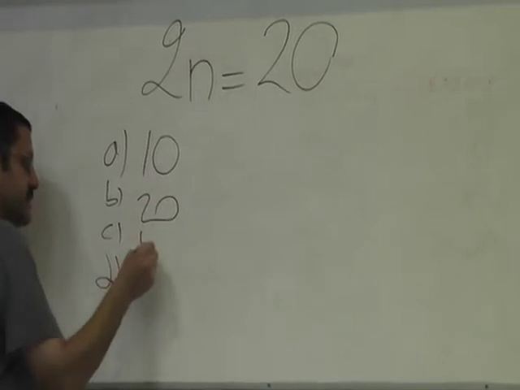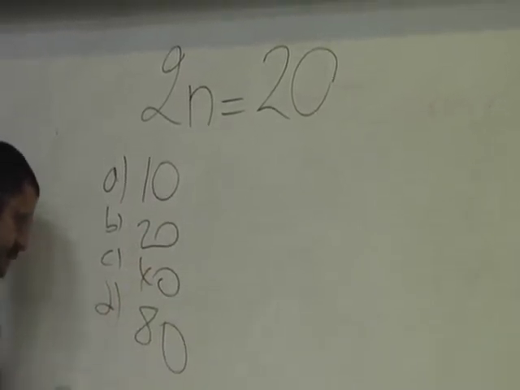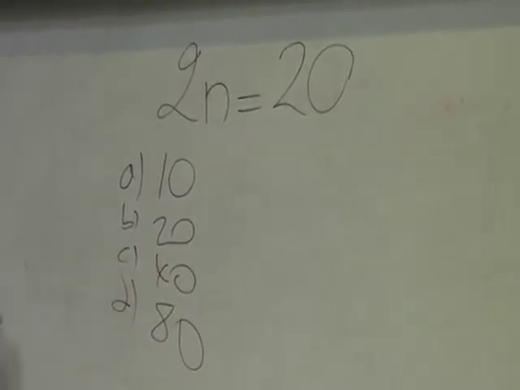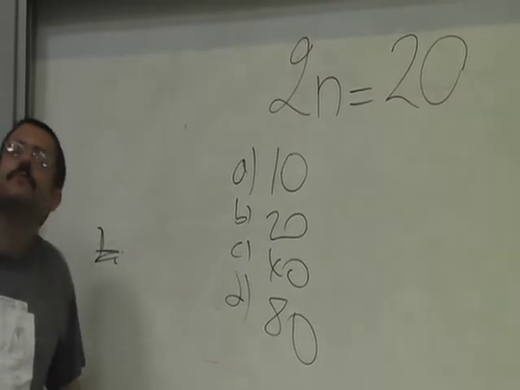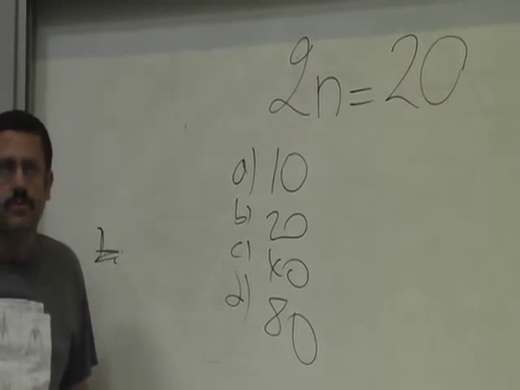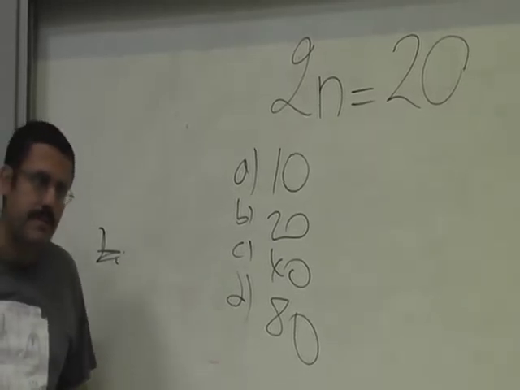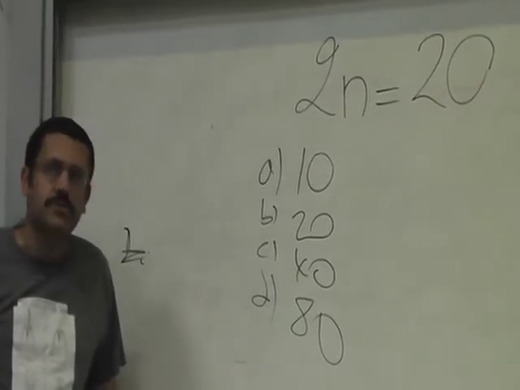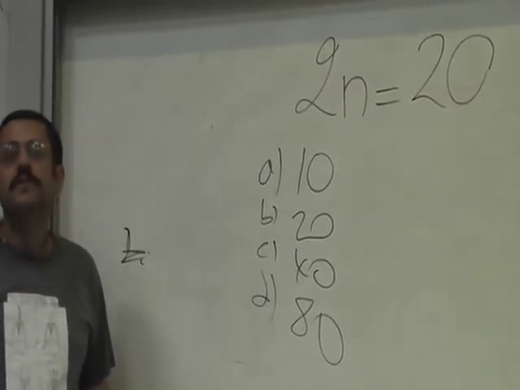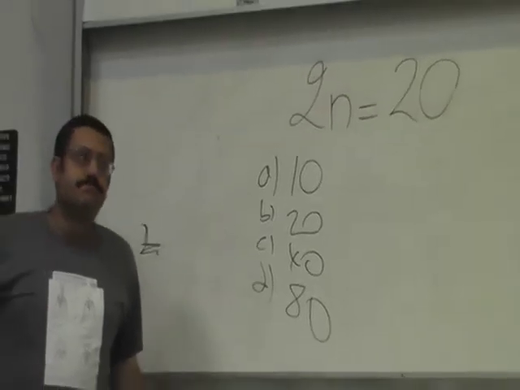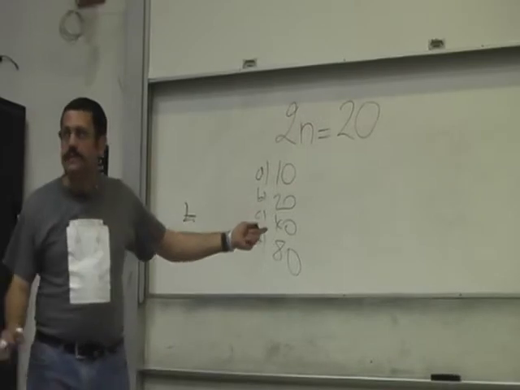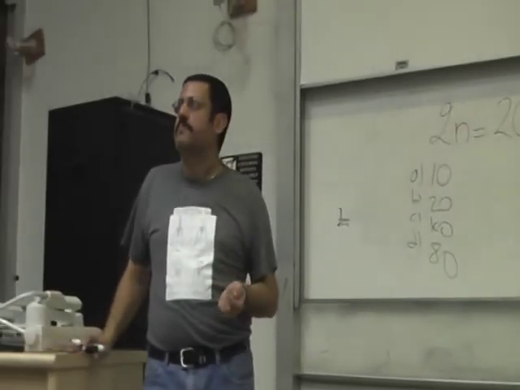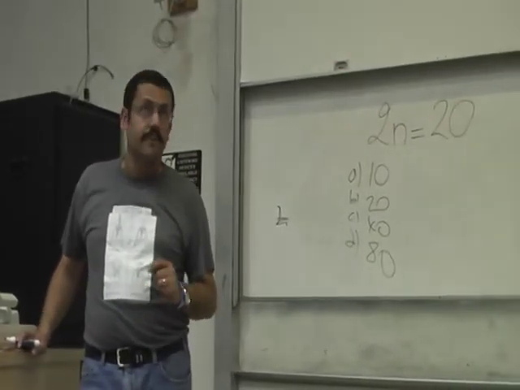10, 20, 40, 80. Question 1. How many total chromosomes are expected to be in metaphase of mitosis? And the answer is 20. It's 2n is equal to 20. It's going to have 20 chromosomes in metaphase of mitosis. It's not going to have more or less, right?